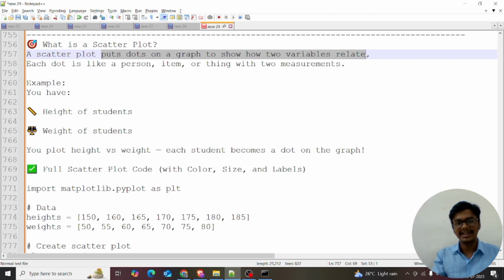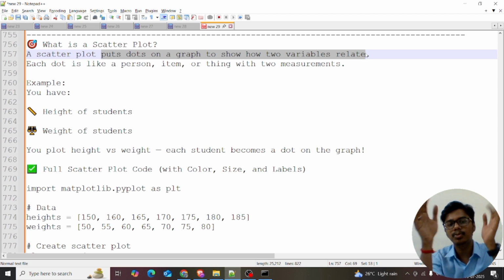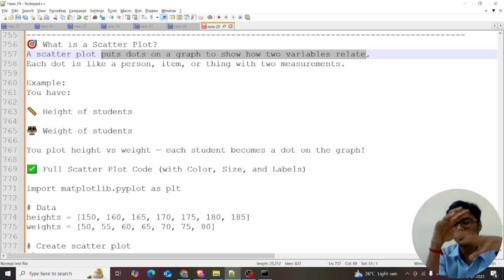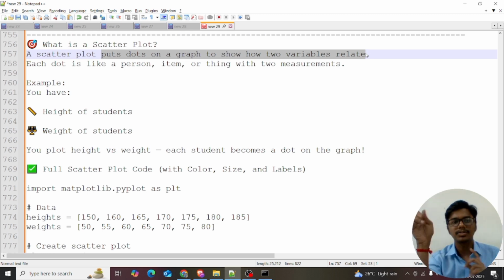I'll explain examples also. So when the interviewer asks, say it puts dots on a graph to show how two variables relate. Each dot is like a person. It may be a person, it may be an item, it may be a thing, it may be two measurements, if we want to compare them. Height versus weight. Let's talk about many more examples in the later sessions.